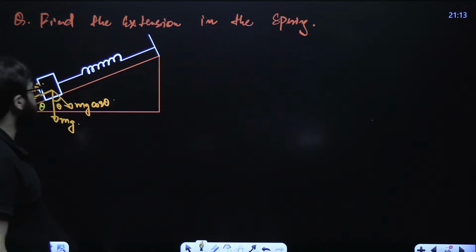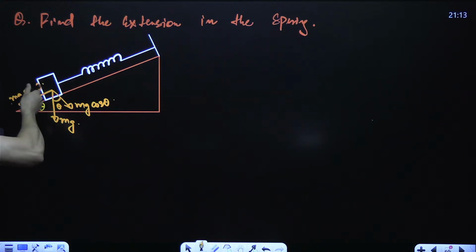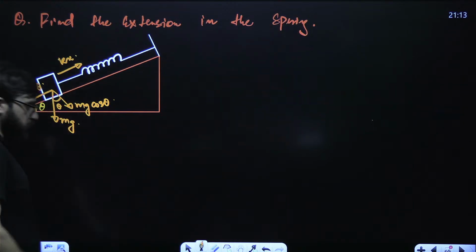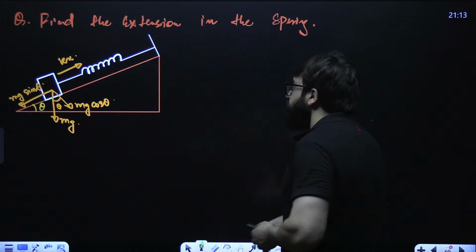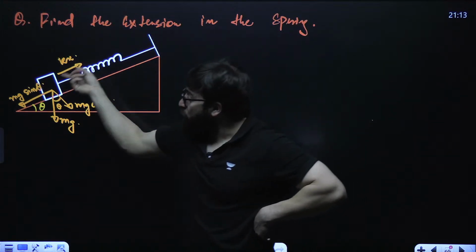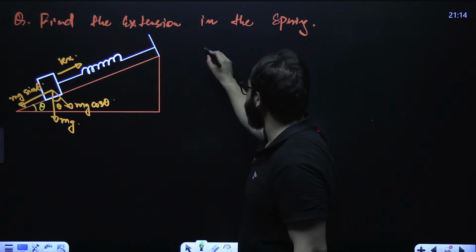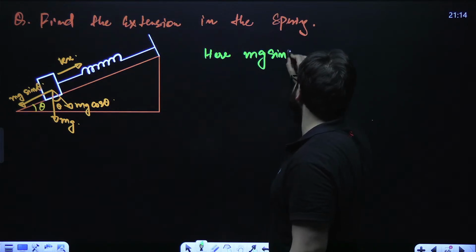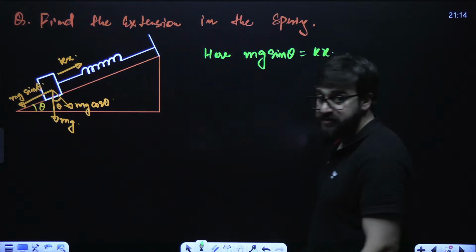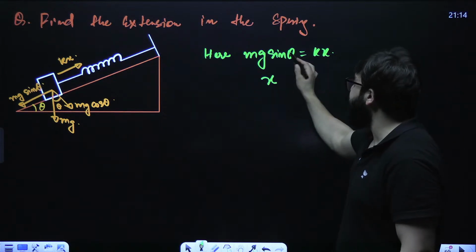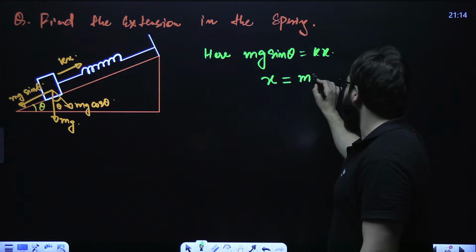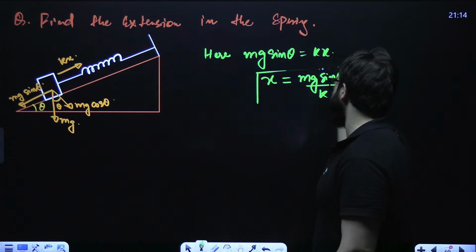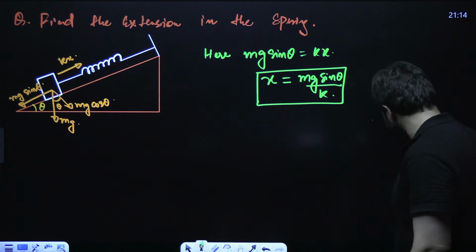Now guys, see. If in this direction this is mg sine theta, in this spring it will be k times x. This is the force over here. Now, this k times x will be balanced by mg sine theta. So mg sine theta will be equal to k times x. And here you can find the value of extension in the spring, that is x is equal to mg sine theta divided by k. This is the value of x exactly over here.